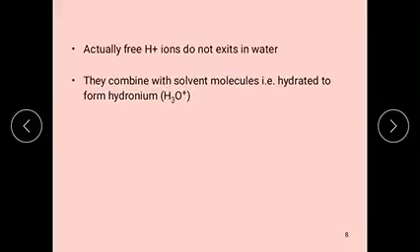Actually, free H plus ions do not exist in water. They combine with the water molecule and form the hydronium ion. The free H plus ions are not stable in the water, again they combine with the water and form the hydronium ion.